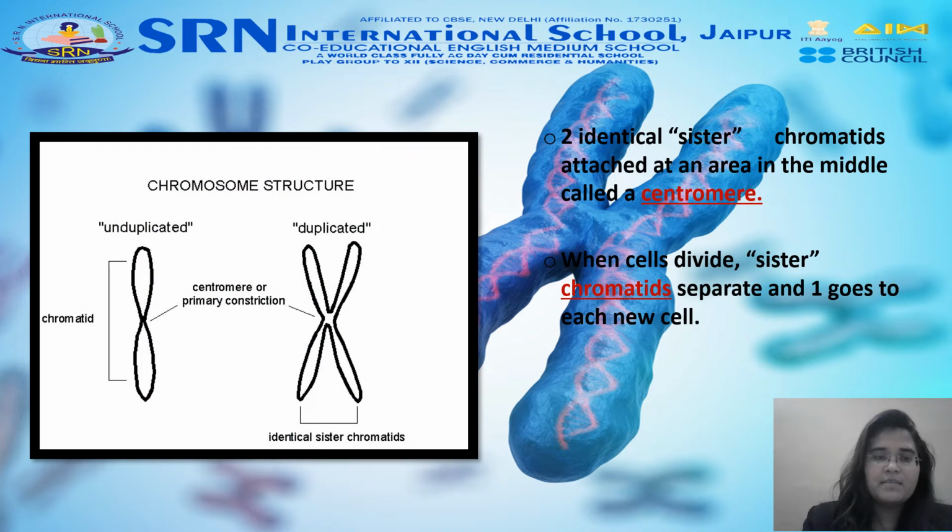Now let's discuss the centromere and the chromatids. The identical sister chromatids, as you can see in the diagram over here, are attached at an area in the middle, and we call it the centromere. When cells divide, sister chromatids separate and one goes to each new cell. This is what the identical sister chromatids are, and each has a centromere in the middle.